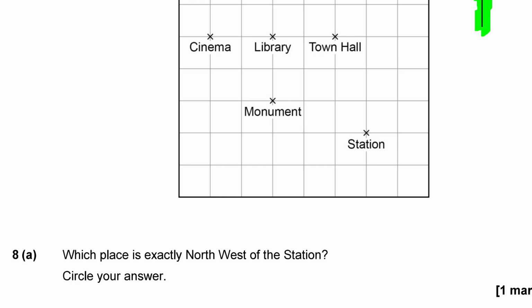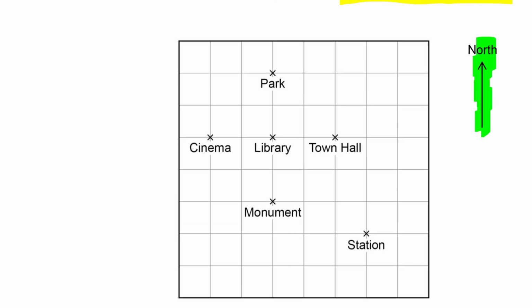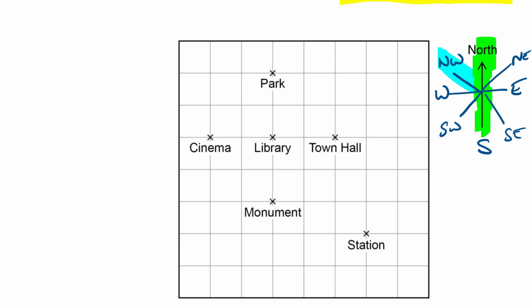Circle your answer. Okay, so compass points. They've given us north there. You should know that opposite north is south, and then you've got west and east like that. And then between north and east you have northeast. Between south and east you have southeast. Between south and west you've got southwest. And between north and west we've got northwest. So we want to know what's northwest of the station. So northwest is in that direction, isn't it?